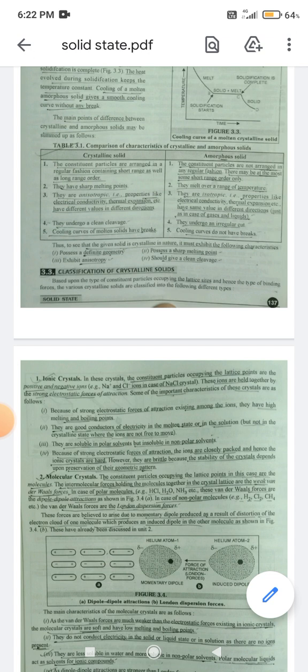Second is molecular crystals. The constituent particles occupying the lattice points in this case are the molecules. The molecular forces holding the molecules together in the crystalline lattice are weak: dipole-dipole attractions in the case of polar molecules, as shown in figure 3.4a, and, in the case of non-polar molecules such as H2, Cl2, CH4, etc.